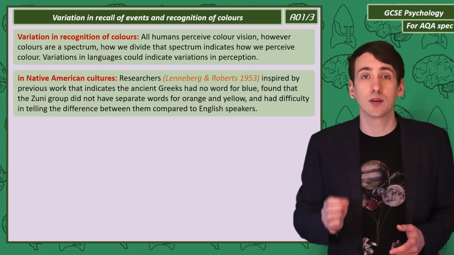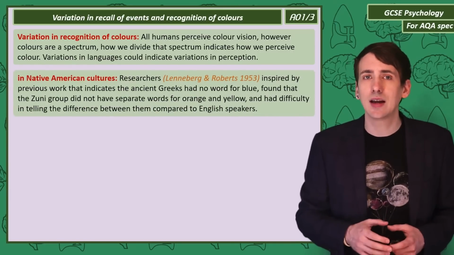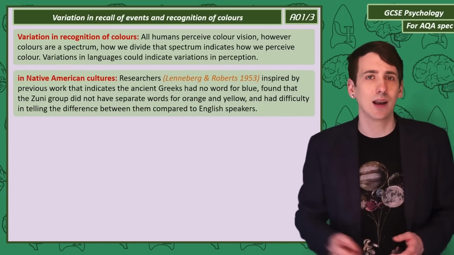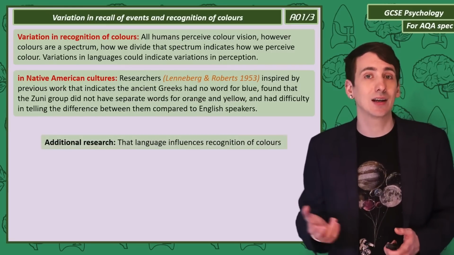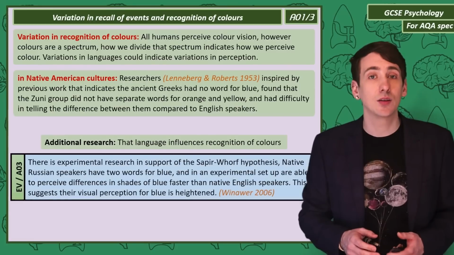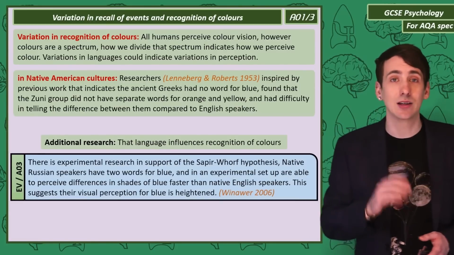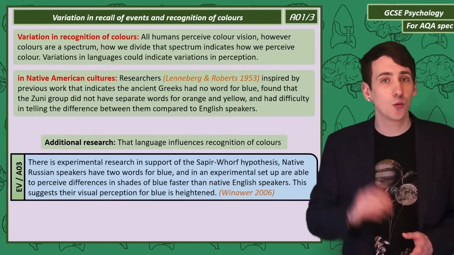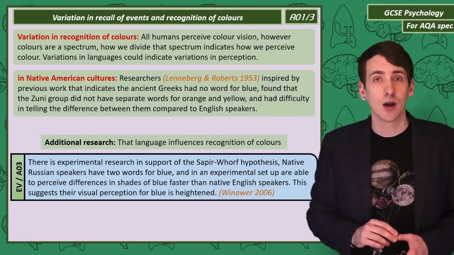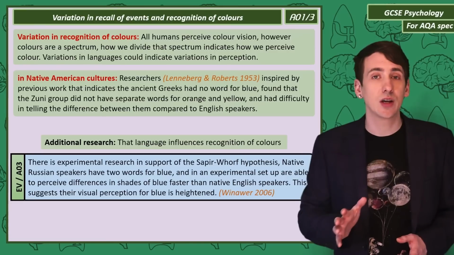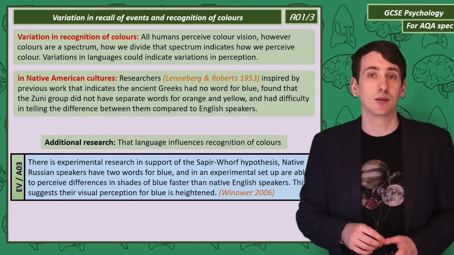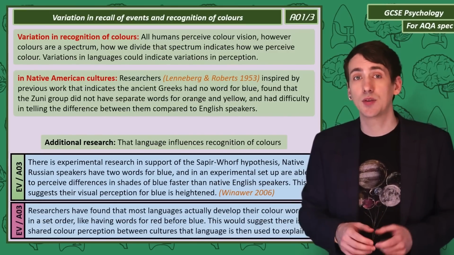Later researchers studying the Zuni people found they didn't have separate words for orange and yellow, and had difficulty telling the difference between them compared to English speakers. This finding of the Native Americans is supported by research on native Russian speakers, who have two words for different shades of blue. The research showed that the Russian speakers could perceive differences between the shades of blue faster than the English speakers, suggesting they have different perception of blue.